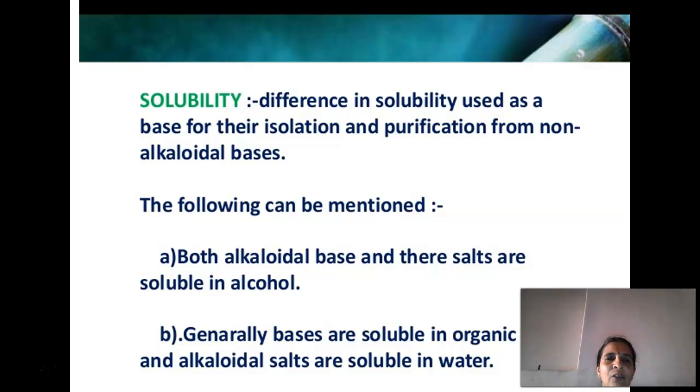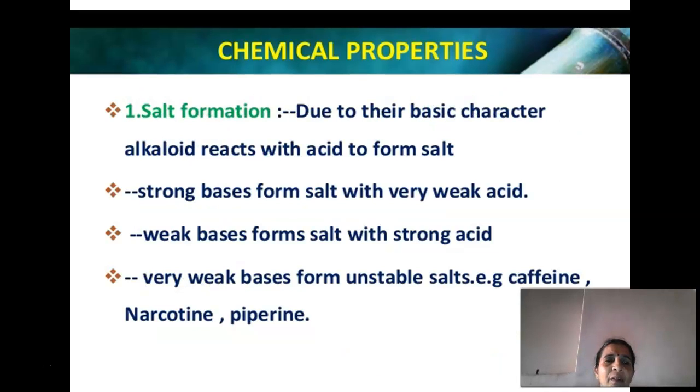In solubility, the difference in solubility is used as the basis of isolation and purification of alkaloidal bases. Both alkaloidal bases and their salts are soluble in alcohol. Generally, bases are soluble in organic solvents and alkaloidal salts are soluble in water.